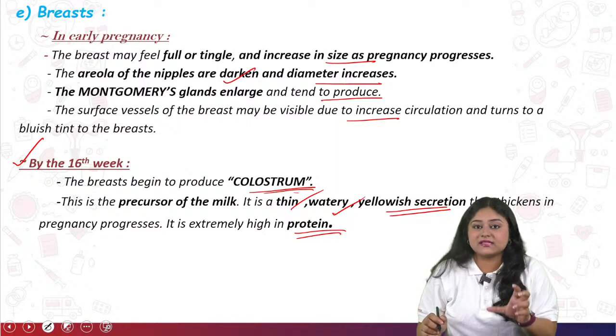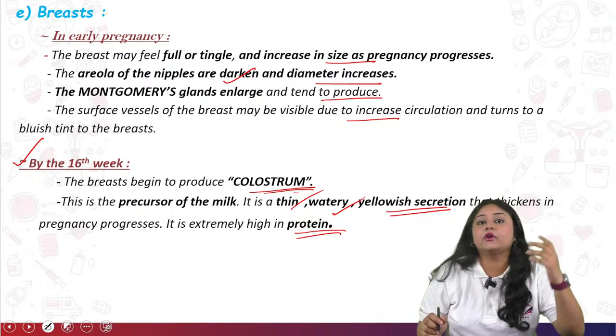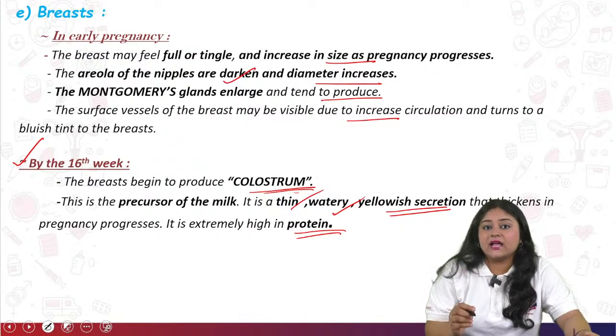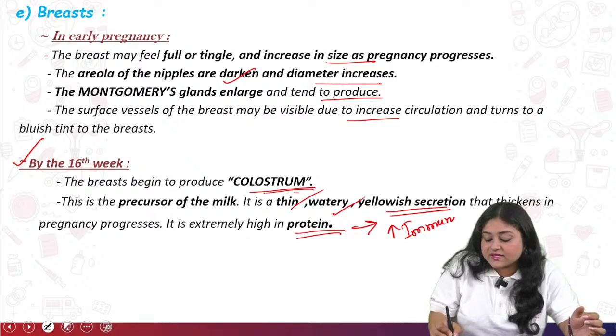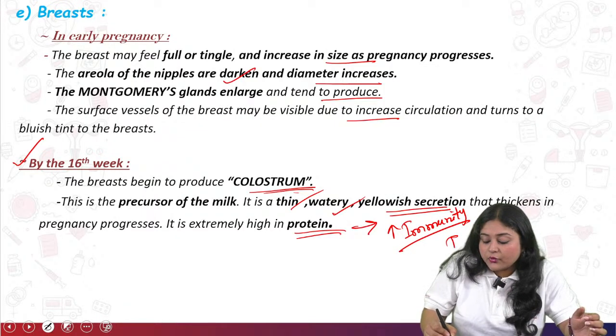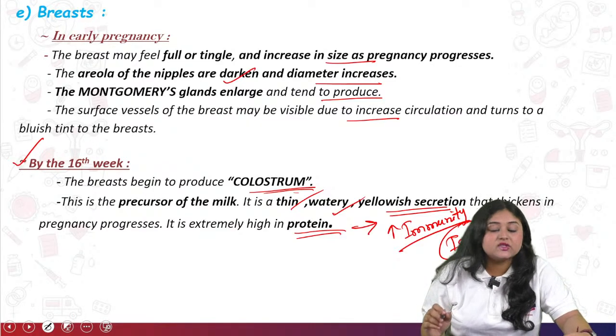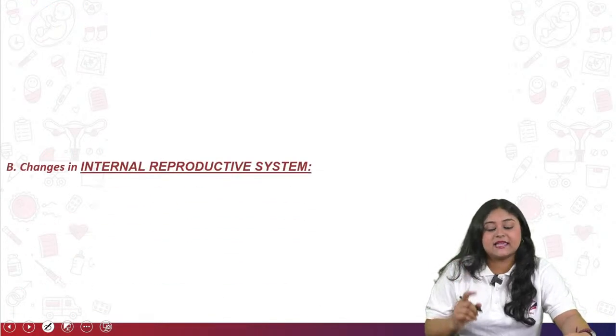So colostrum is nothing but a protein-rich diet for the newborn baby, and it also helps increase the baby's immunity, because the immunoglobulin that should mainly be present in colostrum is immunoglobulin A; it is rich in immunoglobulin A as well as calcium.